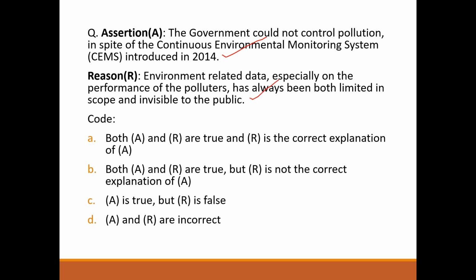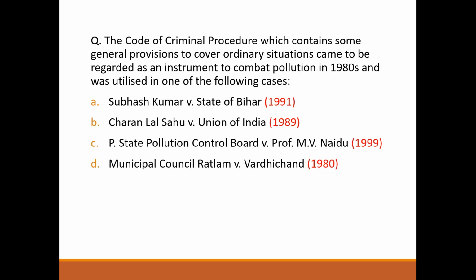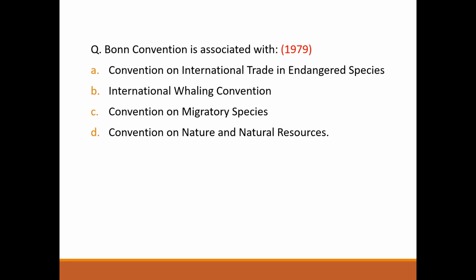So answer will be option A. Both A and R are true, and R is the correct explanation of A. Next question, the Code of Criminal Procedure, which contains some general provisions to cover ordinary situations, came to be regarded as an instrument to combat pollution in 1980 and was utilized in one of the following cases. It's option D, Municipal Council Ratlam versus Vardhichand. Next question, Bonn Convention is associated with Convention on Migratory Species, option C.